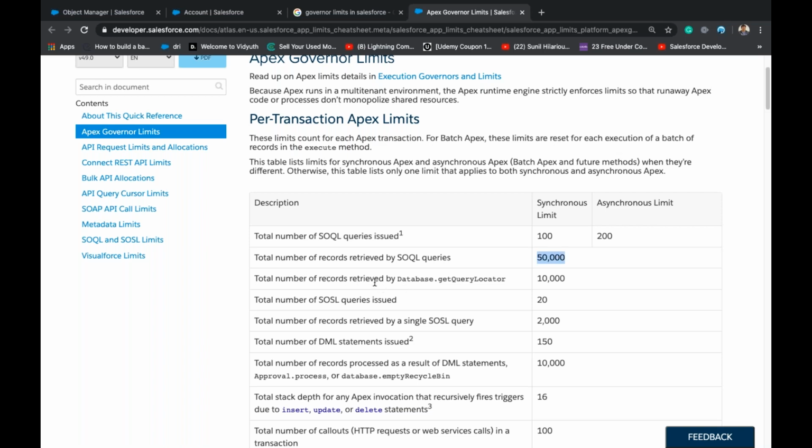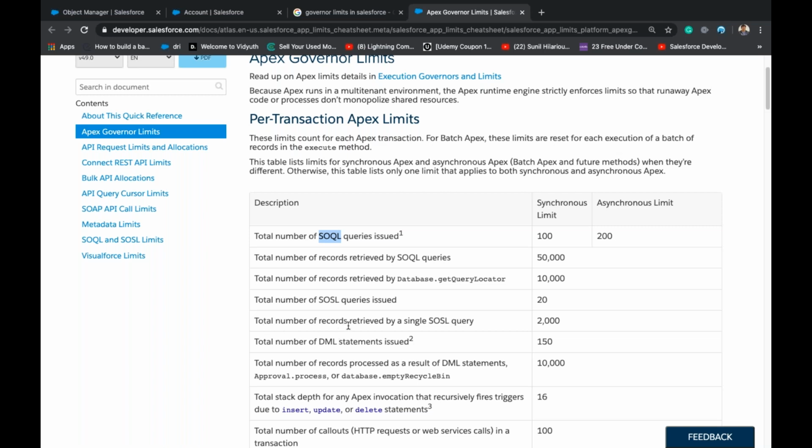Total number of records retrieved by Database.getQueryLocator. This comes in asynchronous Apex. We use this in batch Apex. So we can retrieve 10,000 records using getQueryLocator. Total number of SOSL queries issued are 20. This is SOSL, right? Search. So maximum SOSL queries we can issue are 20.